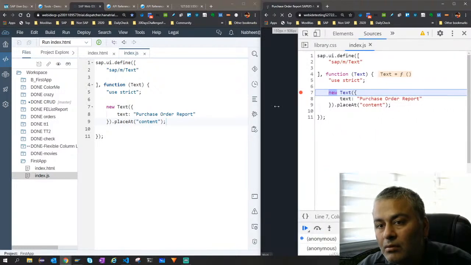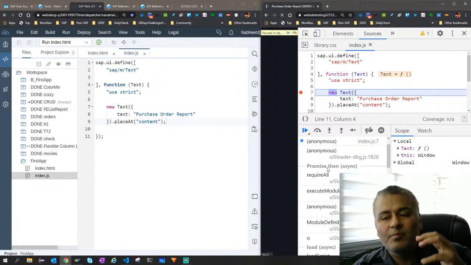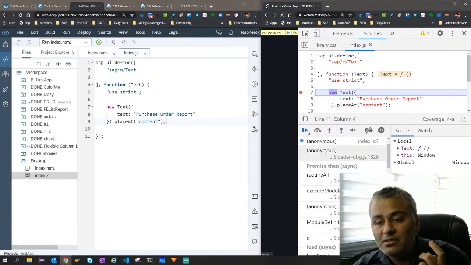If you look at the call stack, you see this promise. It is all promises. These controls are returned via promises. So once the promise is resolved, then you call this. You don't need to go into this. I just wanted to show you how those promises are used here.